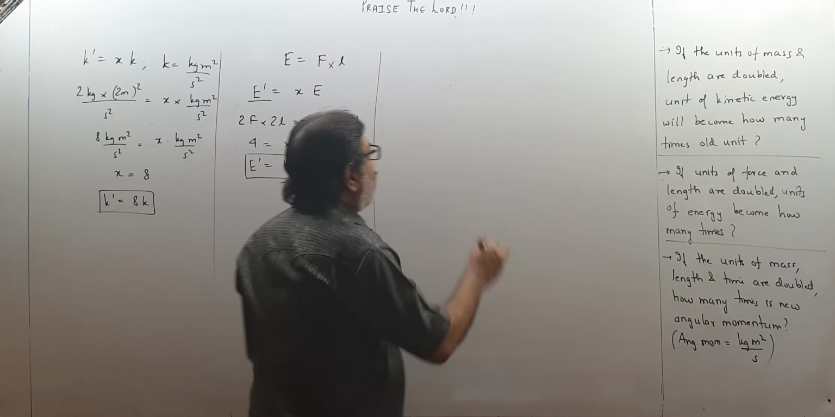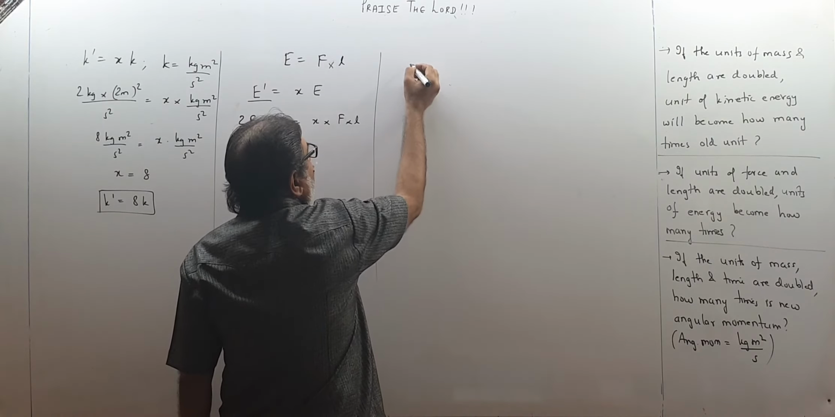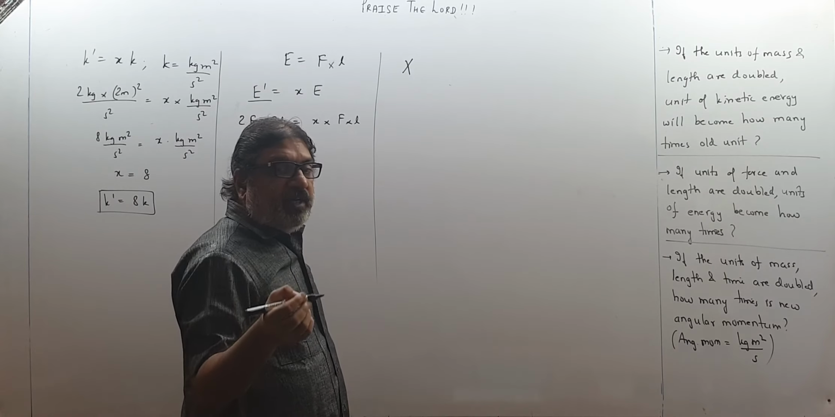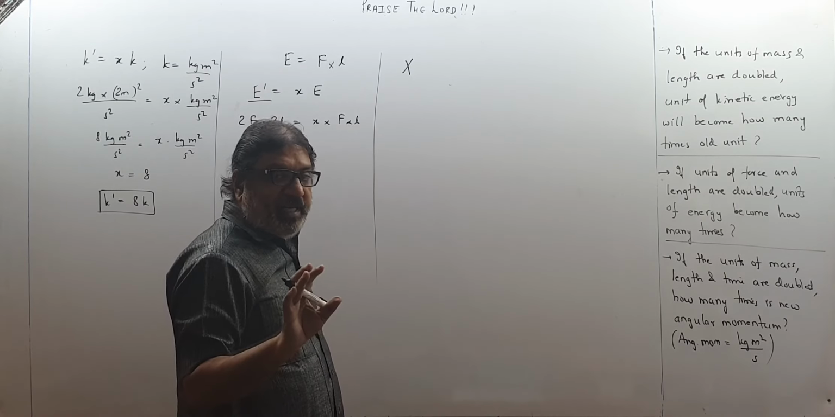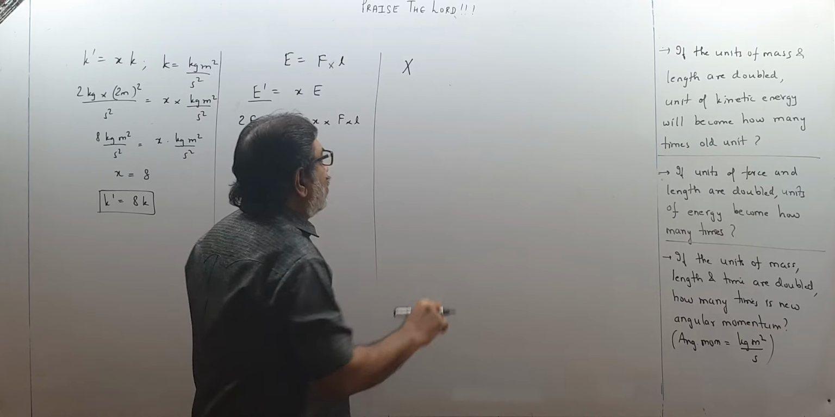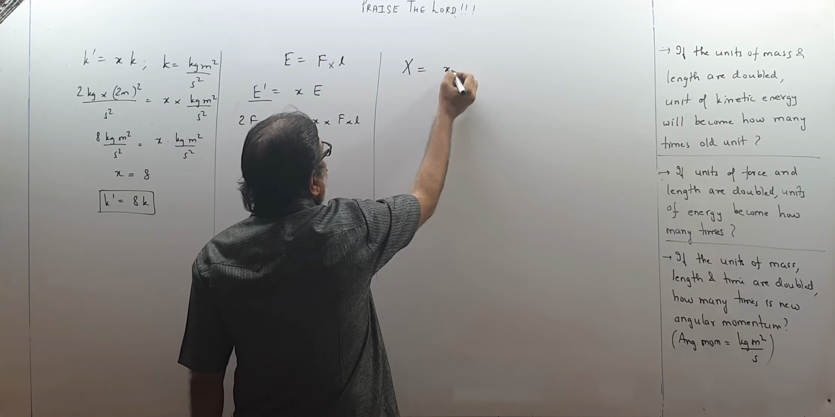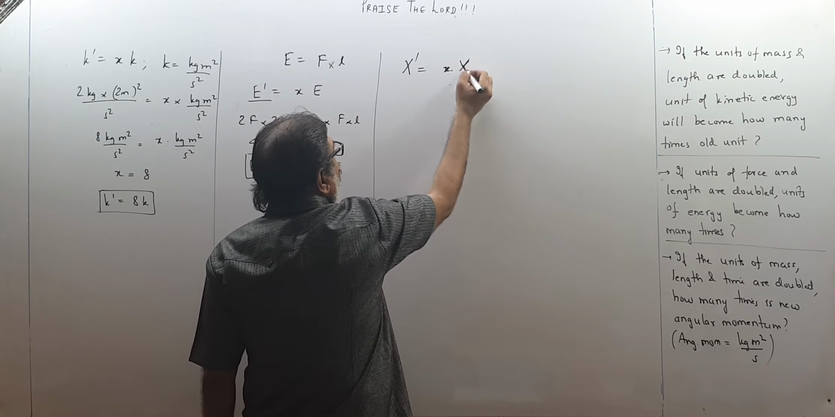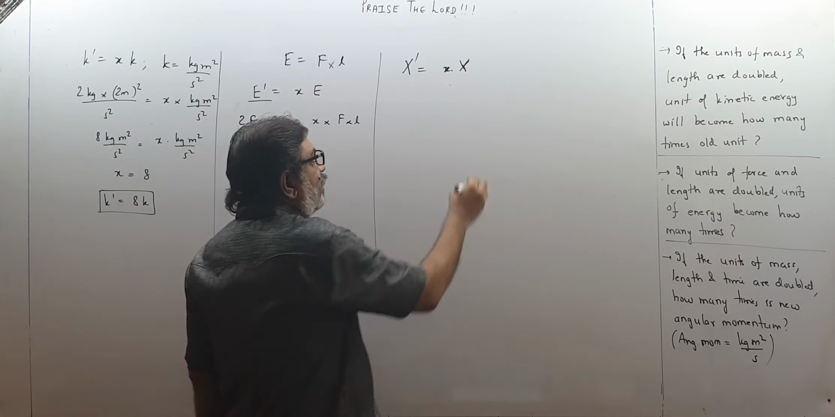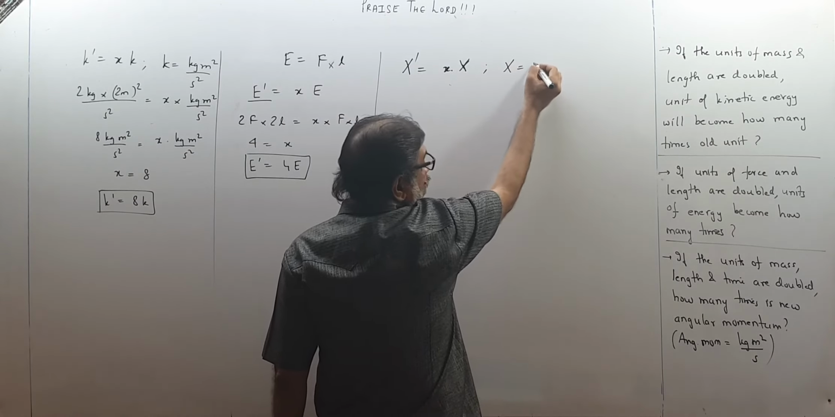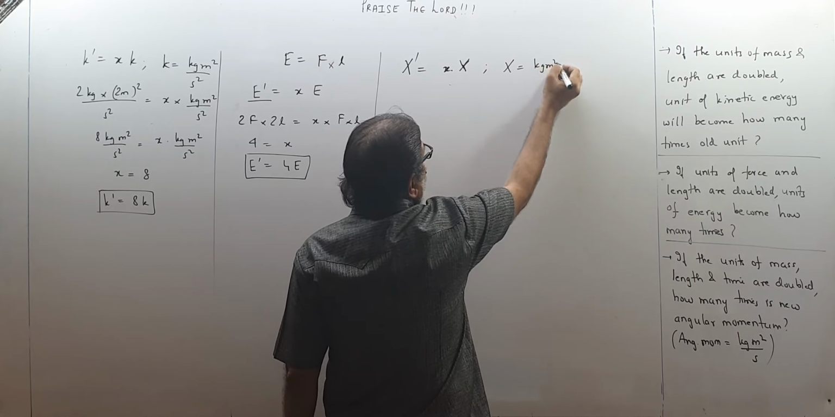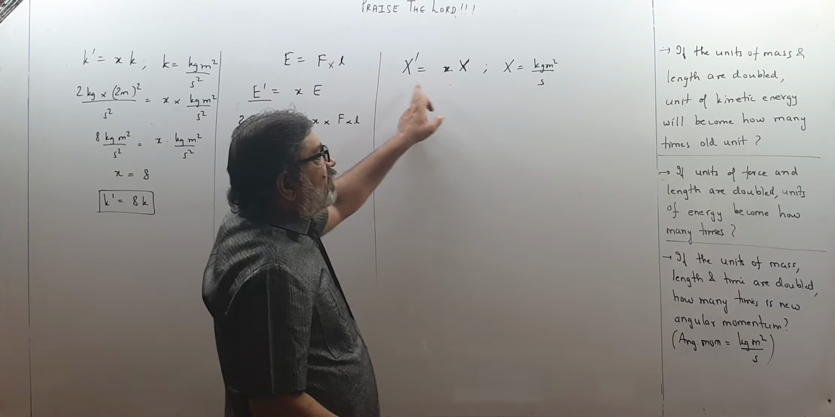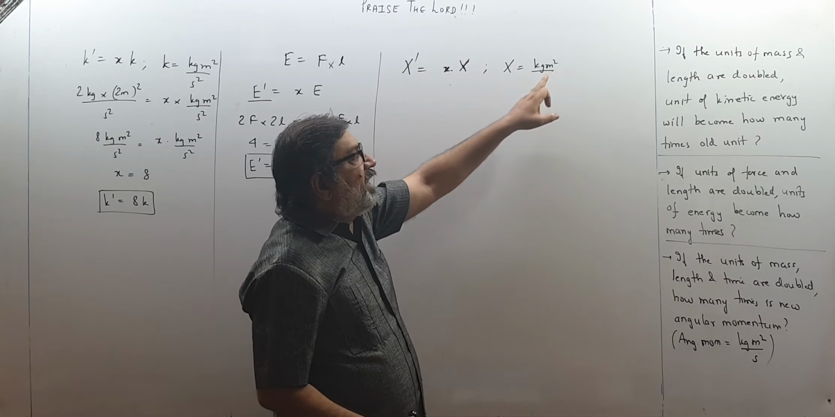So angular momentum, supposing it is denoted by x. Actually its symbol is capital L, but I am not using capital L because it will be confused with L, length. So I am using capital X. Suppose new angular momentum x dash is x times the old angular momentum. And it is told that angular momentum is measured as kg meter square upon second. Let us put x dash, kg dash, meter dash, second dash.